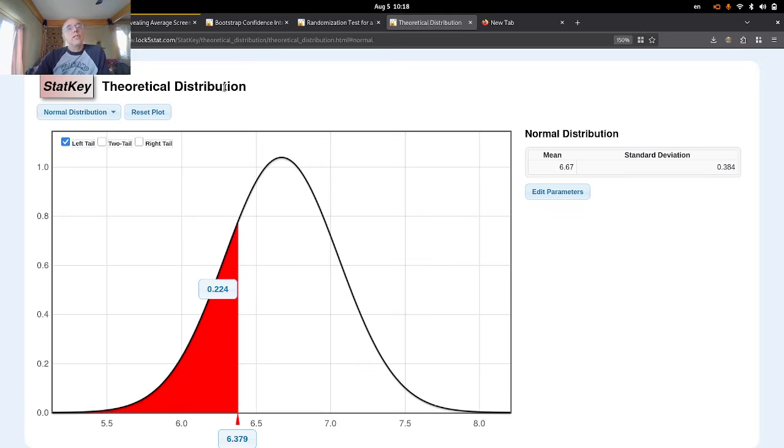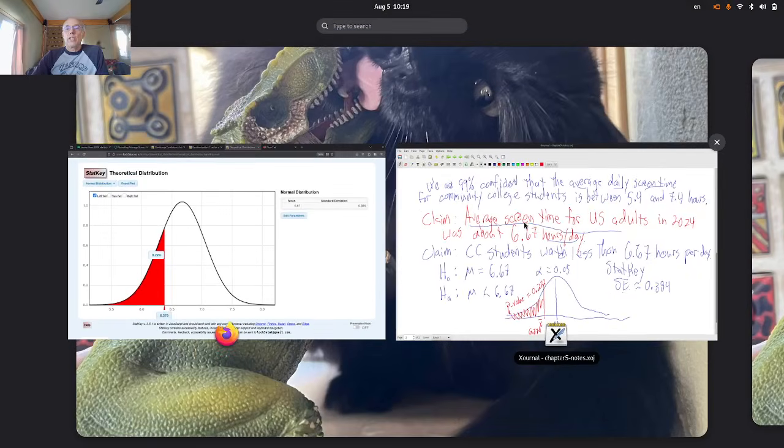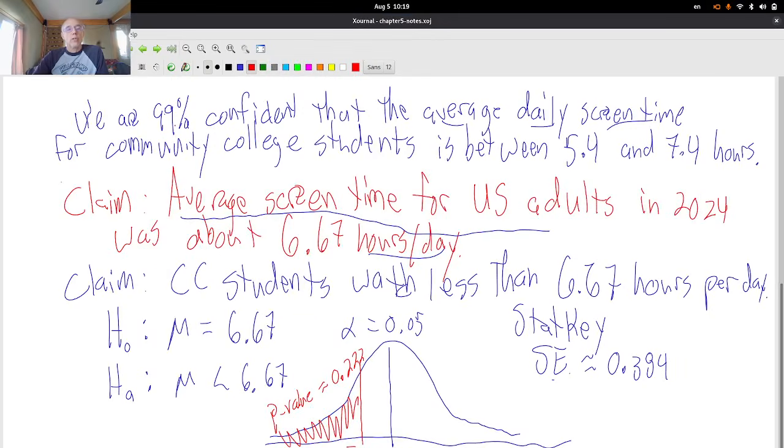So again, this theoretical distribution calculator just gives me another way to make calculations about confidence intervals and hypothesis tests besides the randomization test. And we're going to compare these two for the rest of the term. All right, what did we just accomplish here? We do not have enough evidence to support that claim, so let's make a note of that.